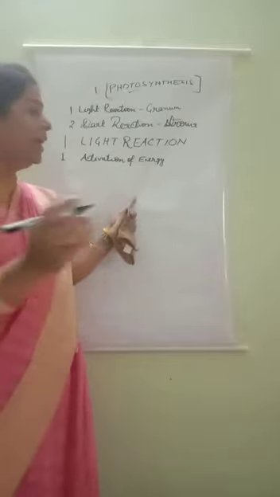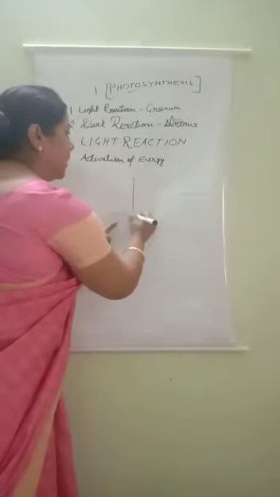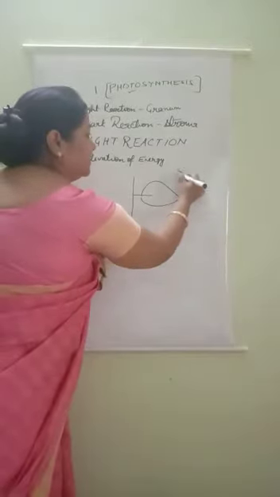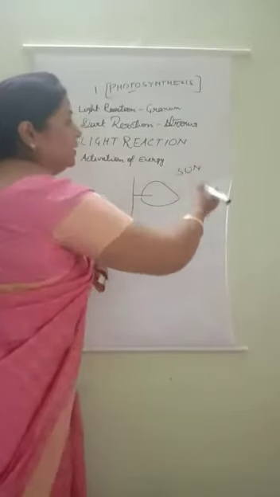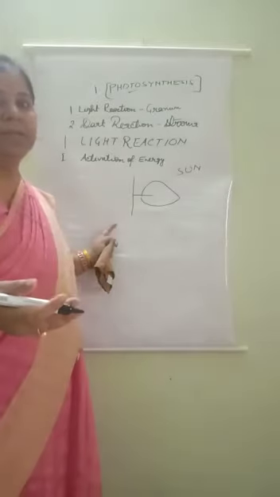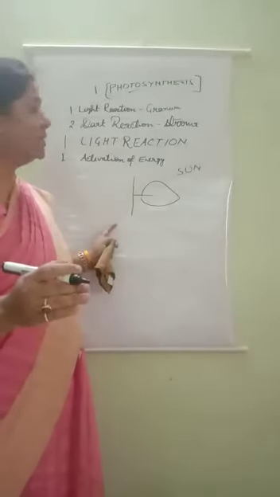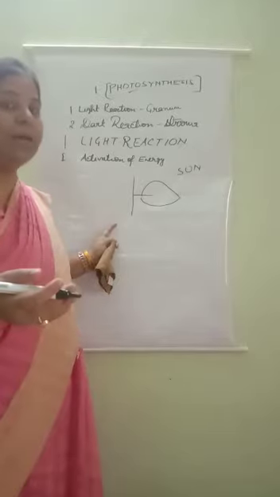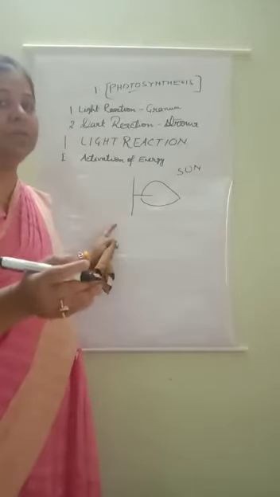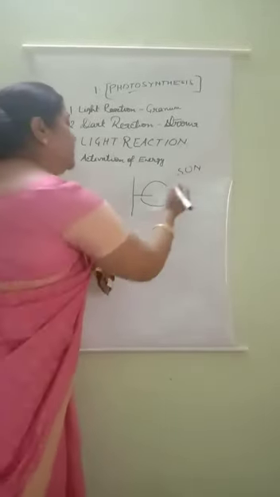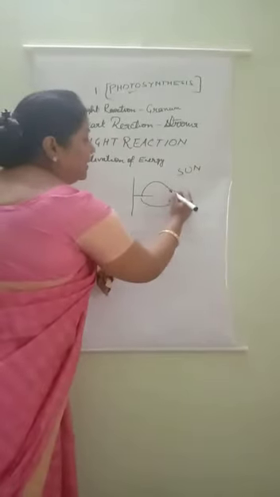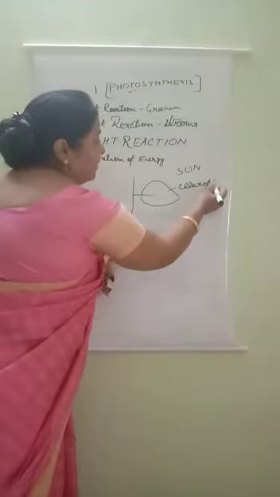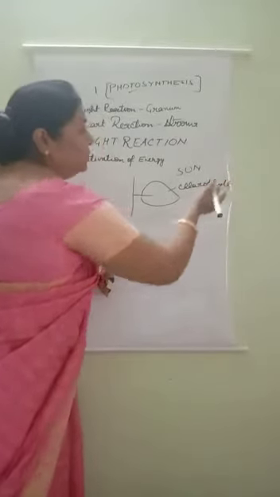Understood, all of you? And as I taught you, plants take their energy from the sun. So plants take light energy and convert this light energy into chemical energy. But how do plants convert light energy into chemical energy? First, you all know that chlorophyll is present in leaves.